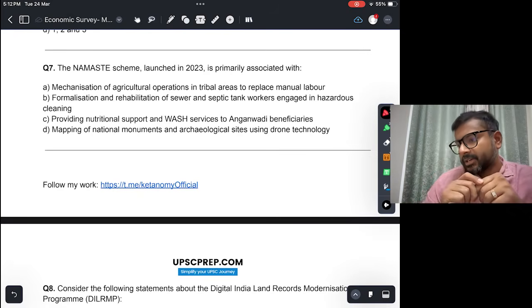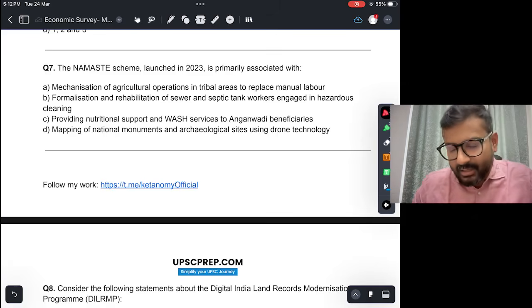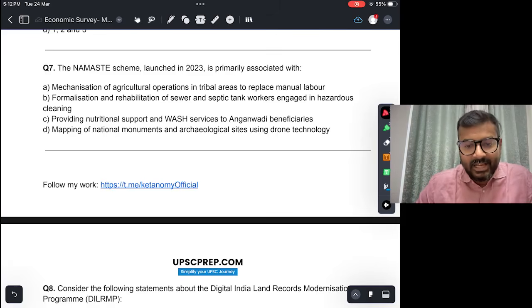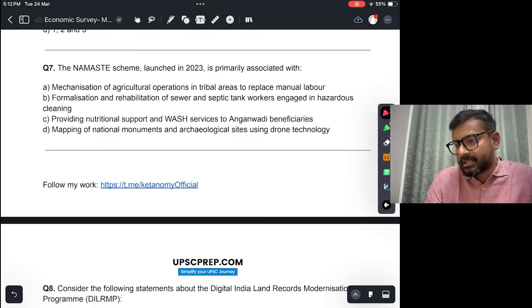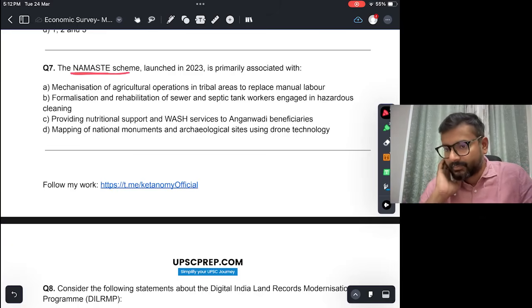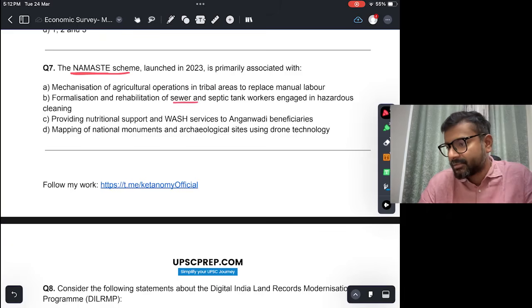The Namaste scheme launched in 2023 is primarily associated with. Okay, so Namaste scheme, what is Namaste scheme? If you know the full form, it stands for National Action for Mechanized Sanitation Ecosystem. Okay, that is Namaste scheme. So once these kinds of names come, you don't have to know the full form exactly, but you should at least know in which area this scheme was launched, right? And it is for formalization and rehabilitation of sewer and septic tank workers engaged in hazardous cleaning. So it is for them. So the B option is correct.